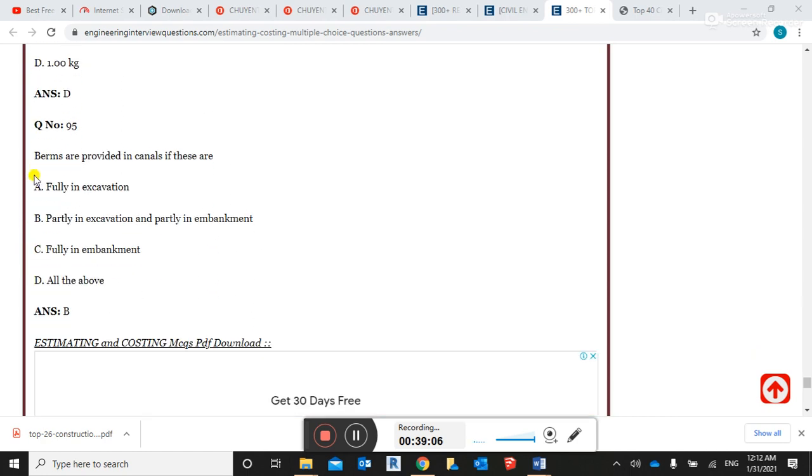The right answer. Beams are provided in canal if these are partly in excavation and partly in embankment. This is the right answer.